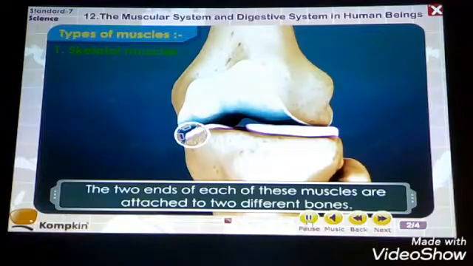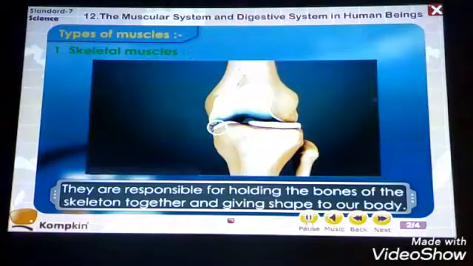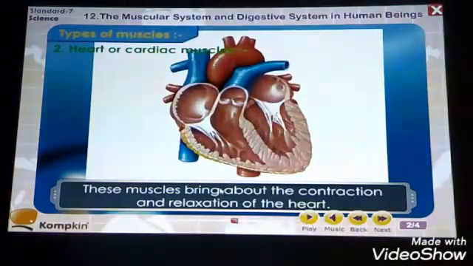Skeletal muscles. They hold the two ends of the bones of the skeleton together, giving shape to our body. Skeletal muscles are the type of muscles present near the bones and connecting them. These muscles are able to hold the bones together. मतलब ये कि आपकी दो bones को एक साथ जोड़ने यानी join करने के टाइम पर वहाँ पर ये present होते हैं और bones को एक दूसरे से जोड़ने में बहुत help करते हैं. तो ऐसे muscles को skeletal muscle कहते हैं.